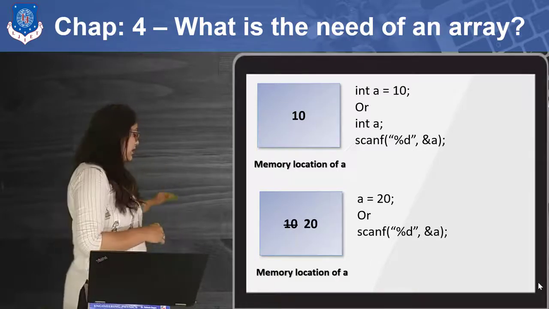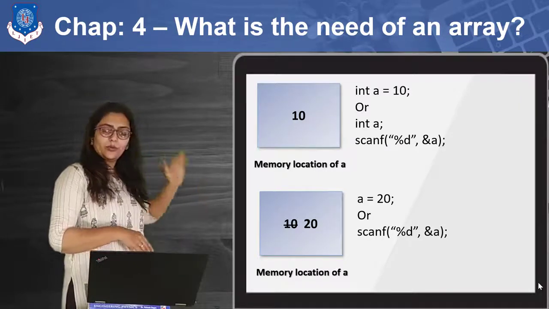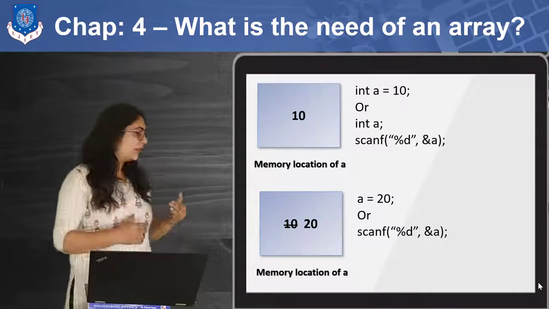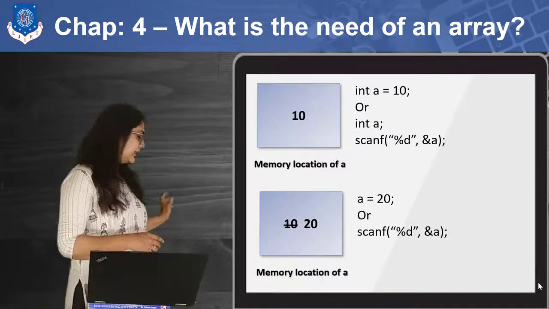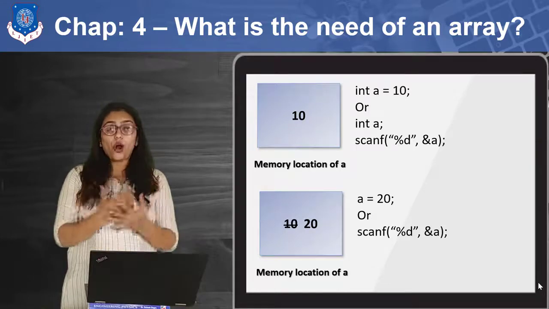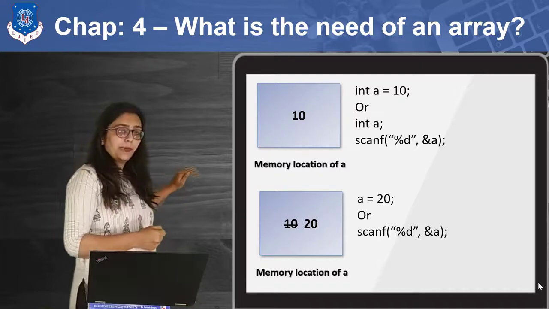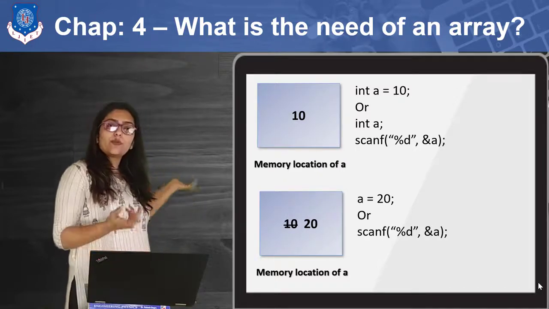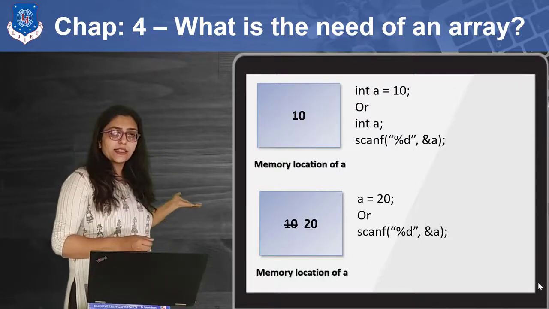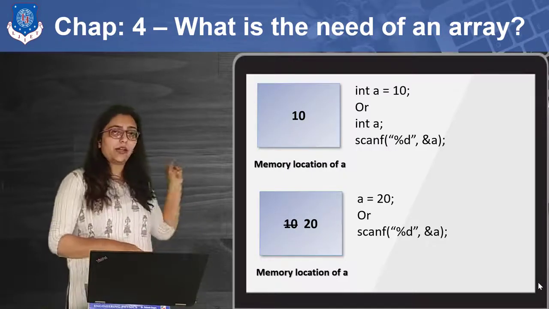Right? Similarly, if I am writing 10 initializations, say a equal to 10, a equal to 20, a equal to 55, a equal to 70, at the end of this program, whatever value is assigned last will be the final value of A. So, what if I want to preserve all these values? Because once a value is replaced with a newer value, the older value vanishes. I cannot retrieve 10 once it is replaced with 20. Right? How would my computer system know that the previous value of A was 10?